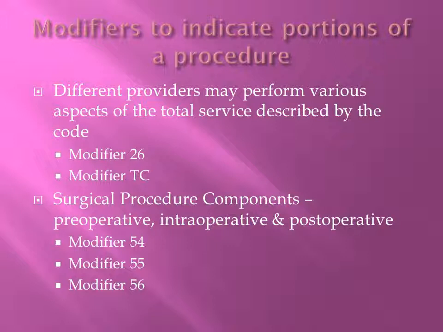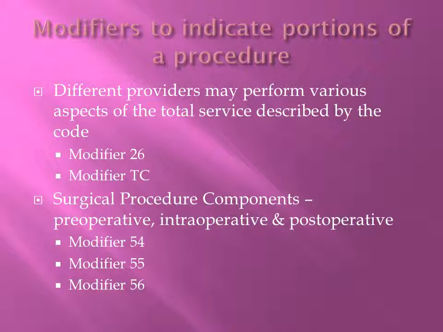Modifiers are used to indicate portions of a procedure. Different providers may perform various aspects of the total services described by a code. Modifier 26 is used for a professional component. In order to use this modifier, the physician must interpret the test and prepare a written report of this interpretation.